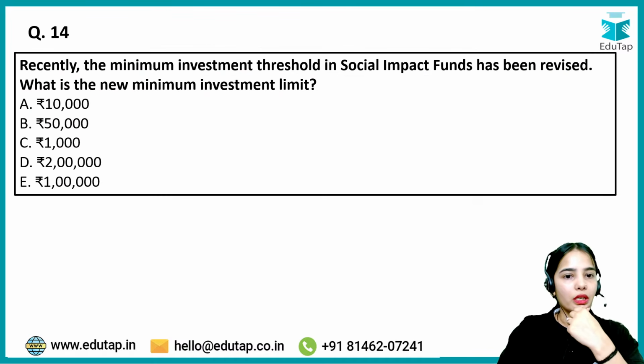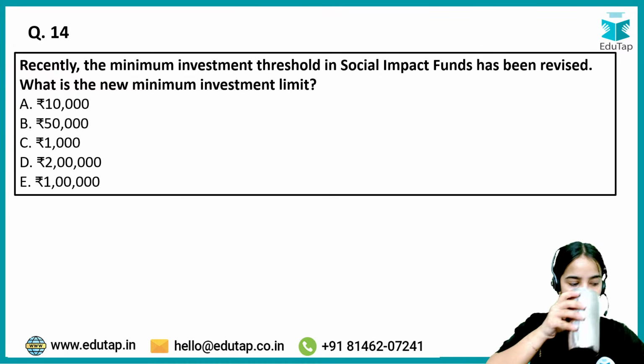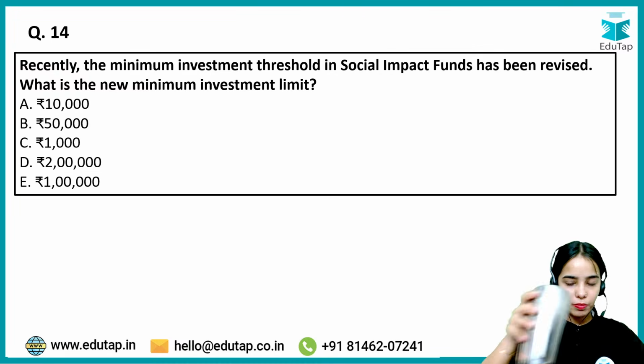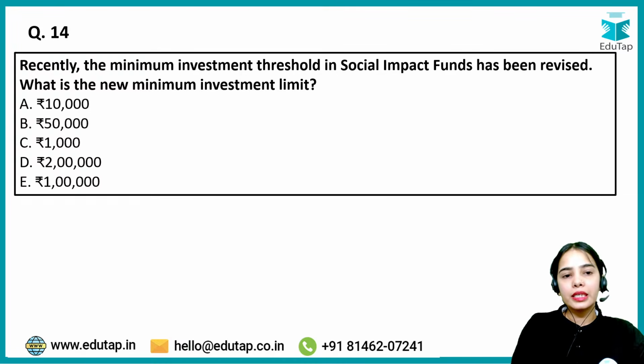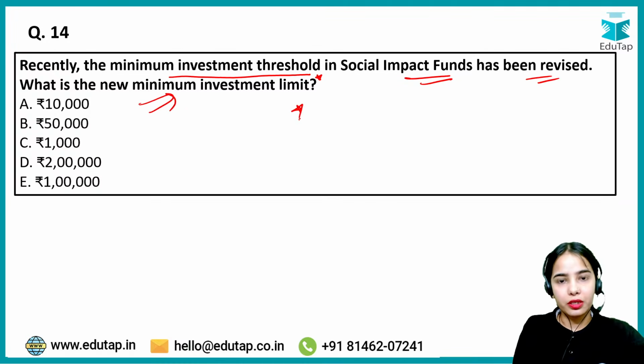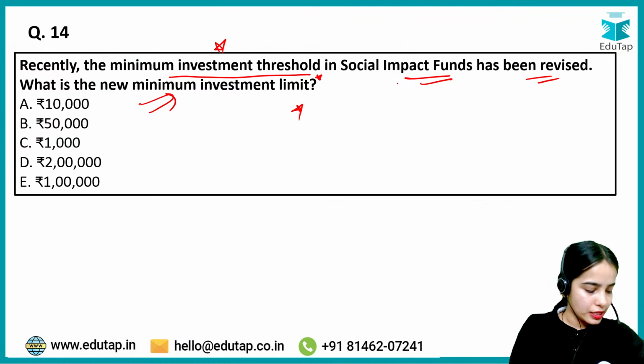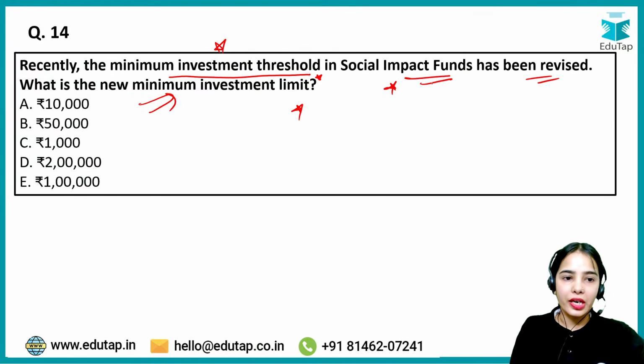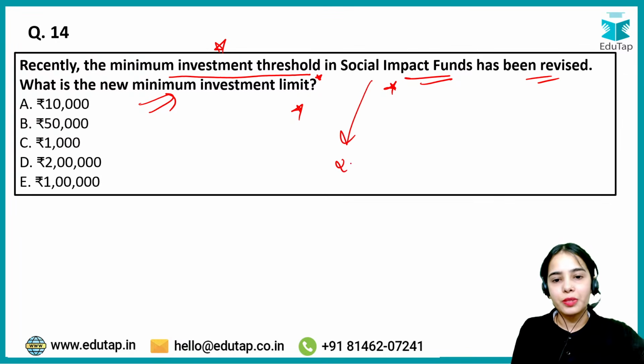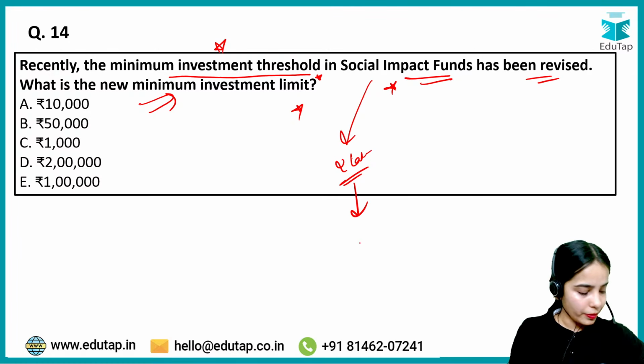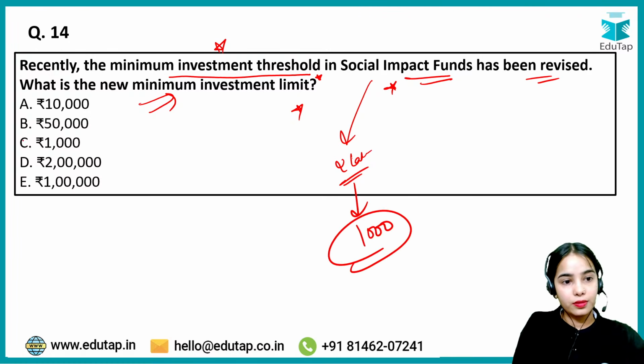Any confusion? Now coming to the next one. Recently, the minimum investment threshold in social impact funds has been revised. What is the new minimum investment limit? So SEBI has recently revised the minimum investment threshold in the social impact funds. What is the new minimum investment limit that you have to answer? The minimum investment threshold in the social impact funds has been revised from 2 lakh rupees to only 1,000. C is the answer here.